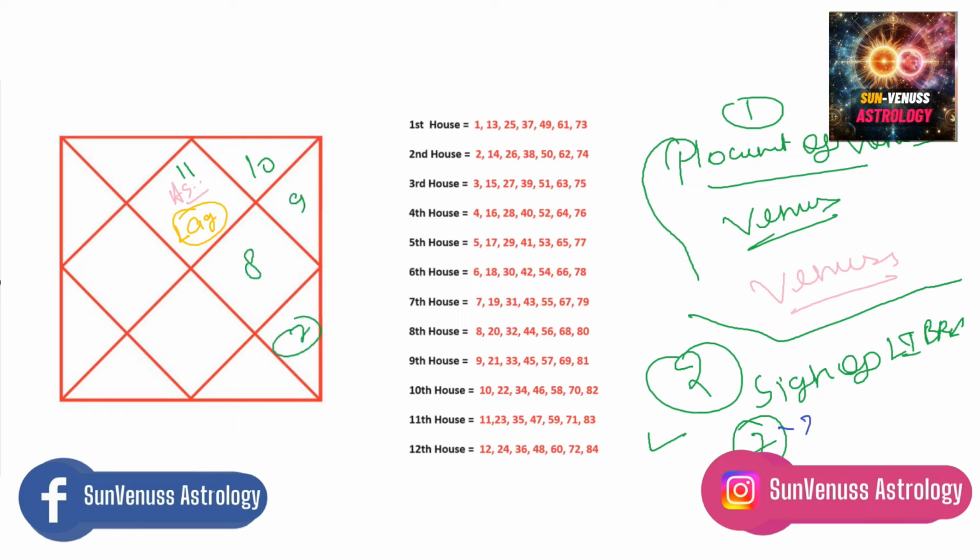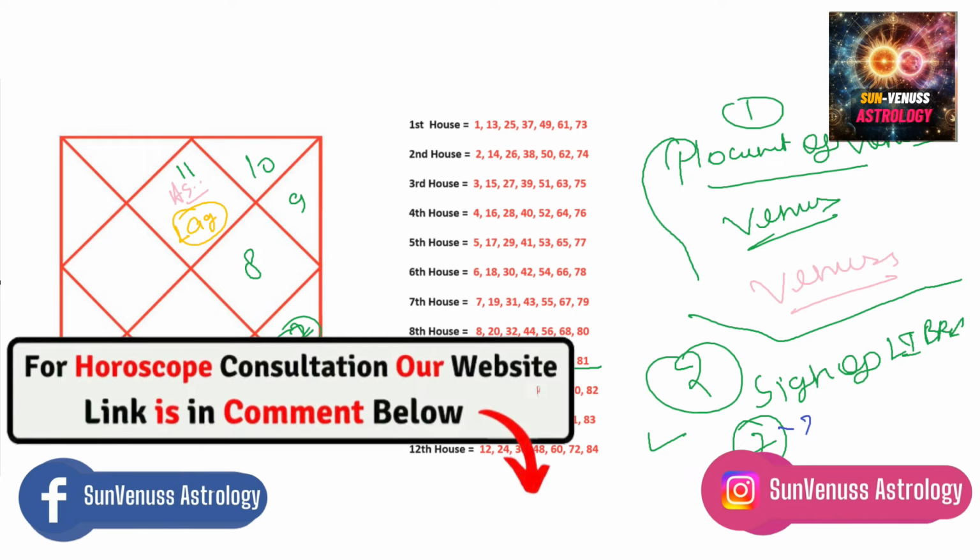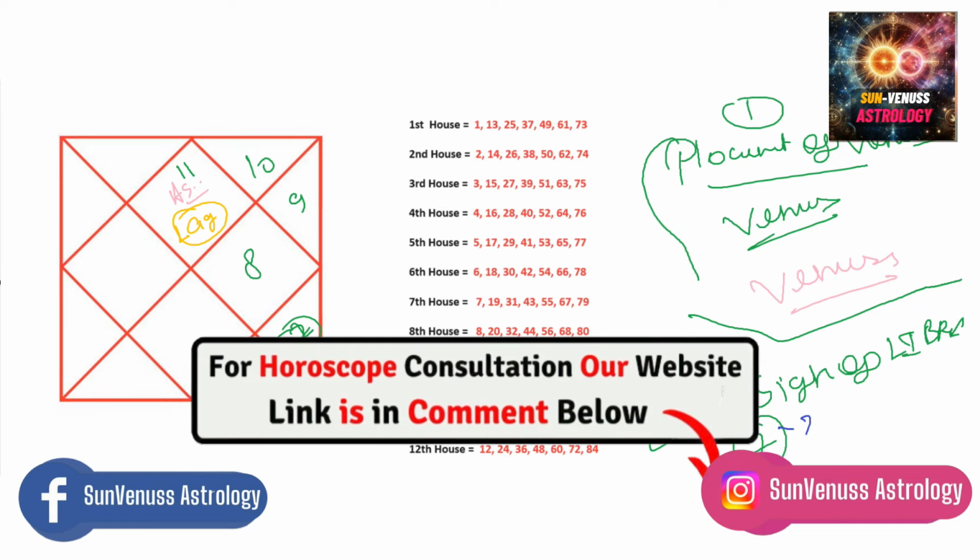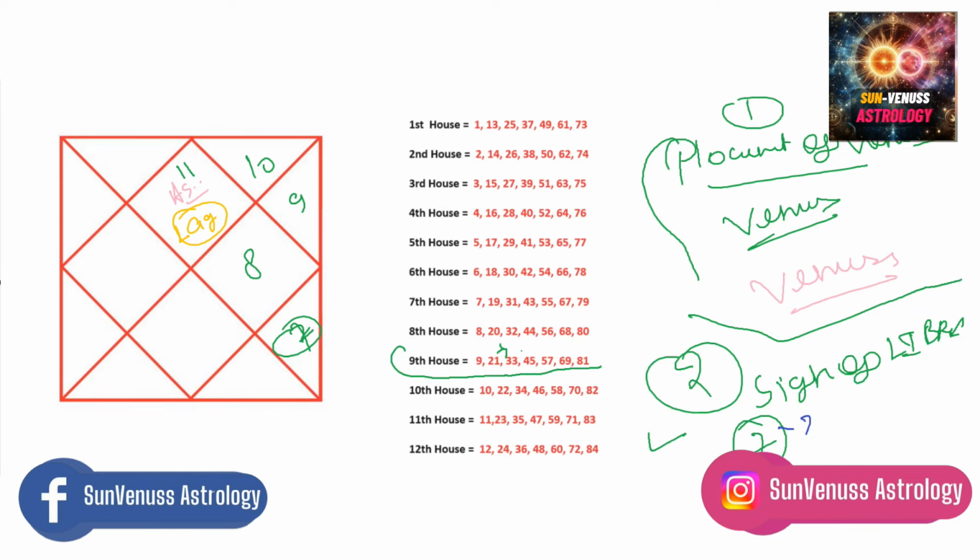So for you, the sign of Libra falls into the 9th house. So if you are an Aquarius ascendant, these are the ages: 9, 21, 33, 45, 57, 69, 81. So you could meet your spouse at the age of 21, or your first relationship could be at 21, 33, 45, or your relationship or marriage could be at these ages.